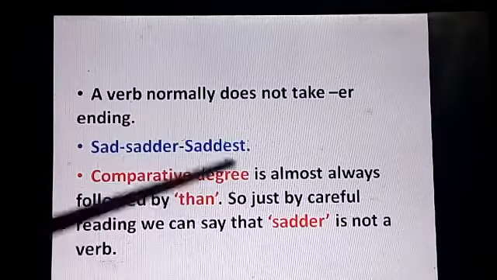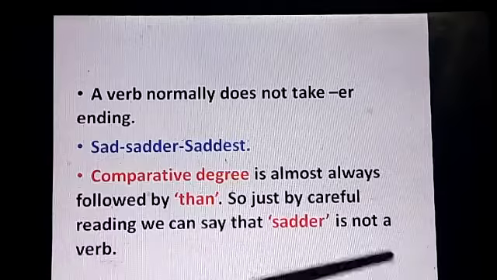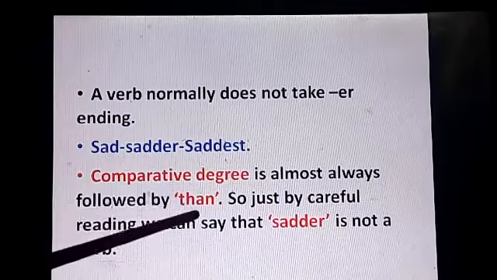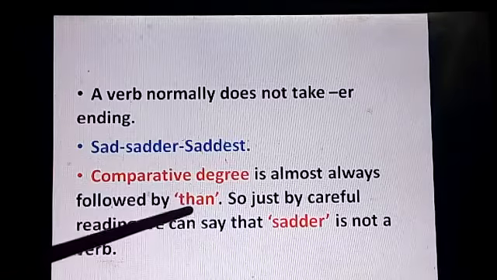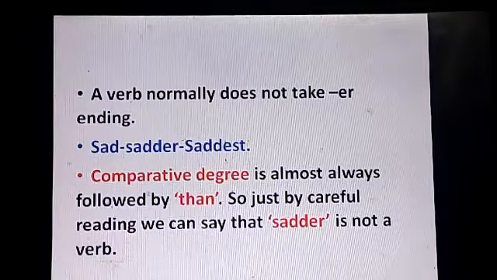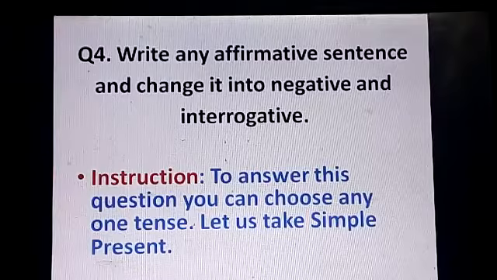So sadder than. I am better than I was yesterday. Right? So always the comparative degree uses than. Comparative degree is always followed by THAN. Okay. So let us now attempt the